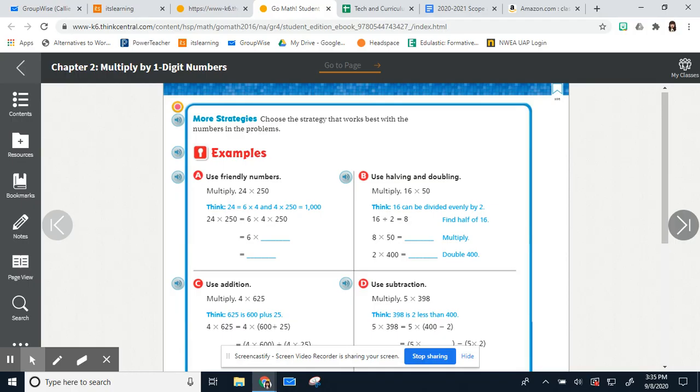All right. Now, what do we do when we have a problem that looks real scary, like this? 24 times 250. Wow, that's really big numbers, right? Well, let's break down the 24 into 6 and 4, because 6 times 4 is 24.